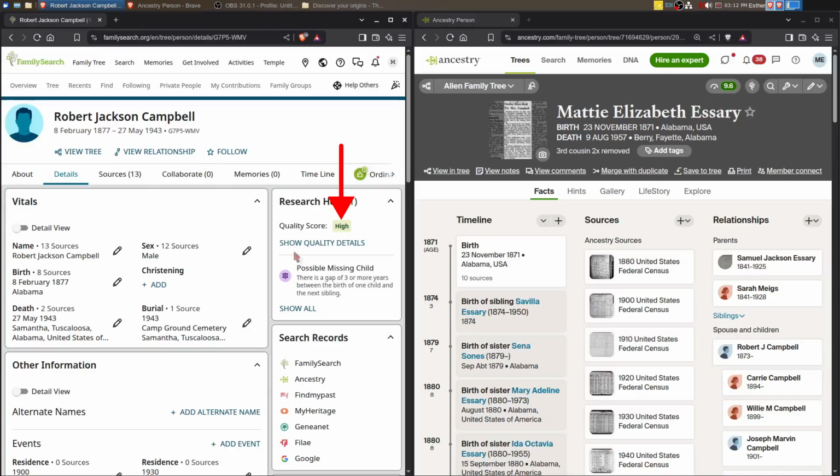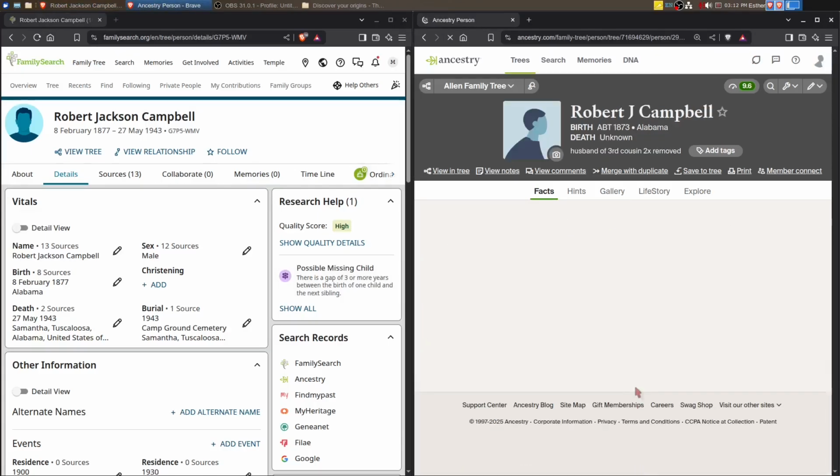High does imply that there is good data quality, but it implies that the indexed information from a record matches the profile data. So sometimes you need to put context into those records to really understand what the correct information is. So just that little caveat there. Be careful of those quality scores on Family Search. All right, so I'm on Robert Jackson Campbell on Family Search. Let's jump over to Ancestry as well.